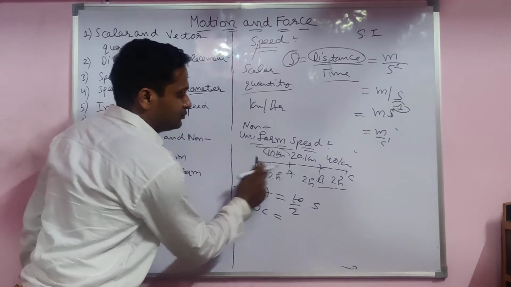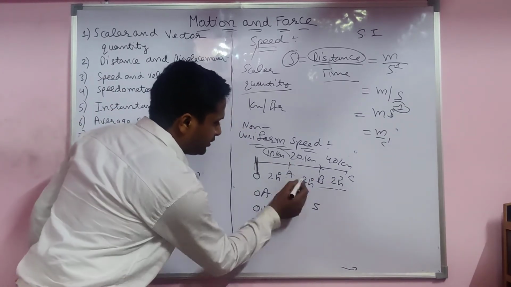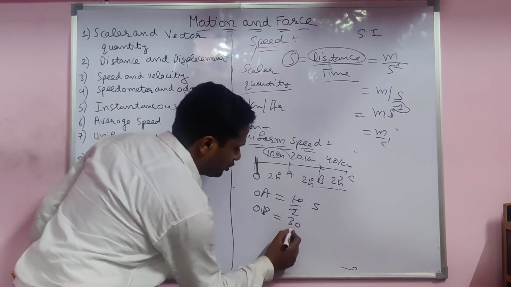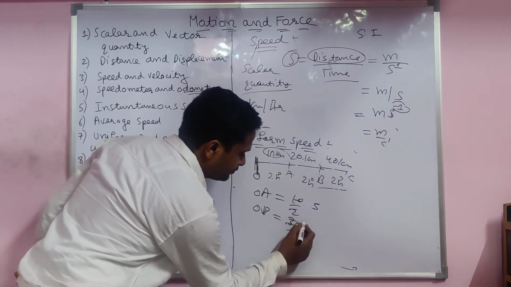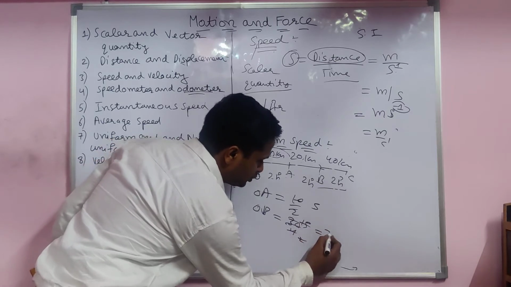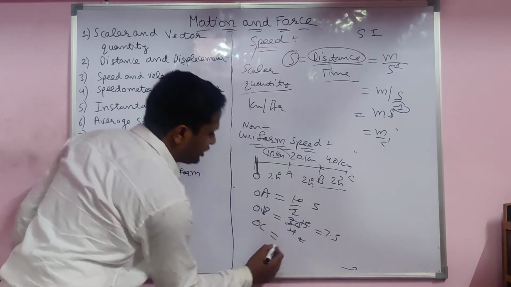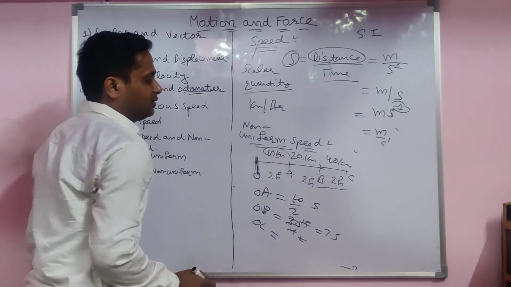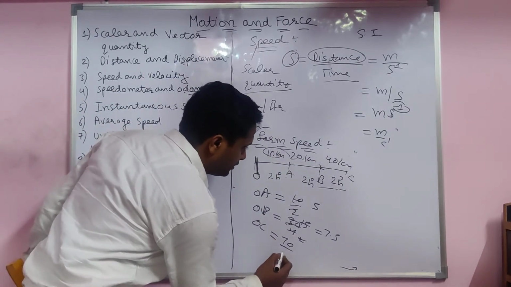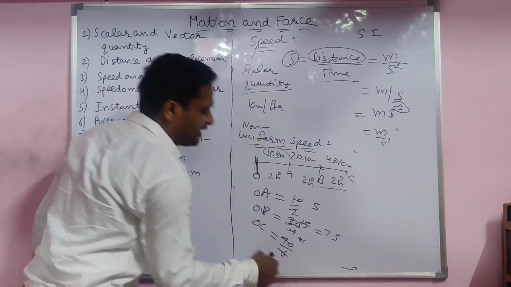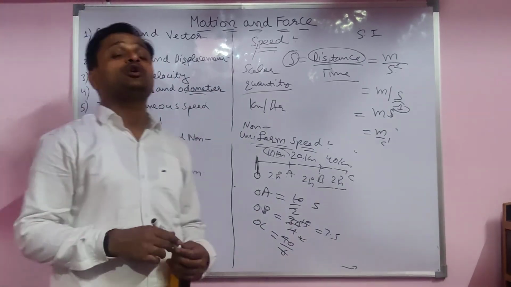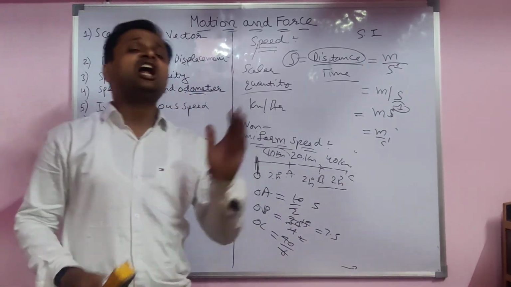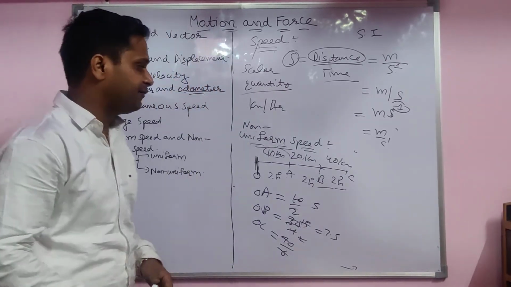OB is 30 in total 4 hours, so 7.5. OC is 40, 20 plus 10, 70 upon 6. So this is again different. So non-uniform speed is when a body covers unequal distance in equal interval of time.